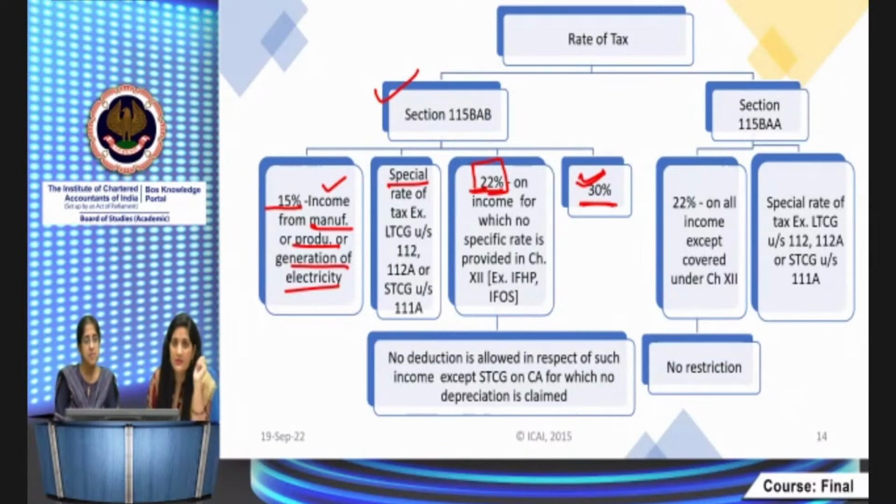If the company is purchasing from these associated enterprises at a price which is lower than the market ALP, lower than the arm's length price, what does it give rise to? Higher profits. If you have purchased the things at a lower price, it gives rise to excess profits. Then in that case, that income will be taxable at 30%. But you have to keep in mind that wherever you are applying the provision 48(2), where you are diverting your profits to other entities, in that case you will make your purchases at a higher price.